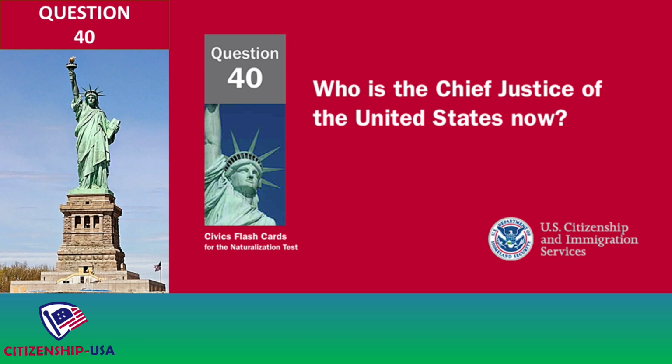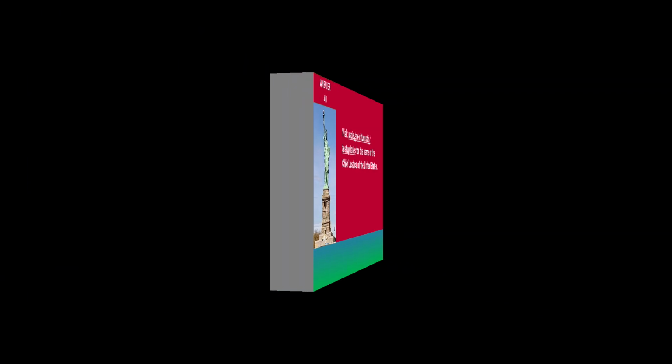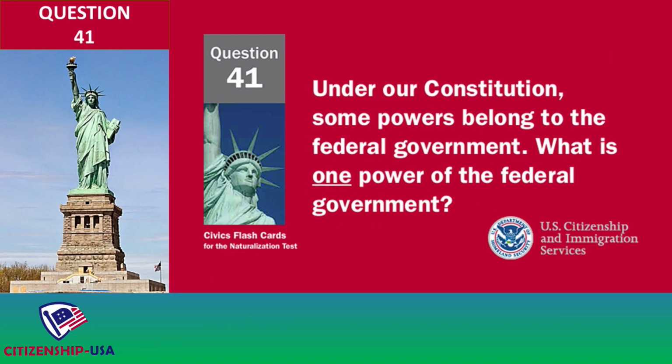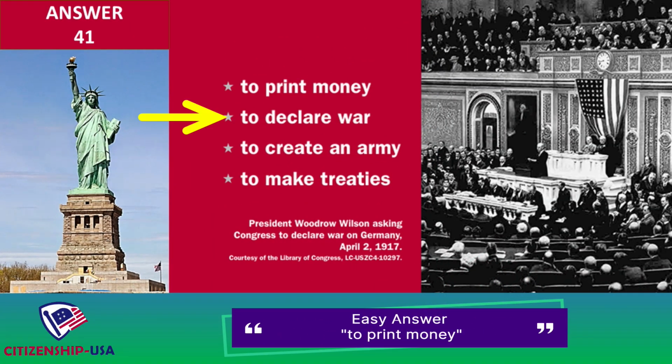Who is the Chief Justice of the United States now? Visit uscis.gov/citizenship. Test updates for the name of the Chief Justice of the United States. Under our Constitution, some powers belong to the federal government. What is one power of the federal government? To print money. To declare war. To create an army. To make treaties.